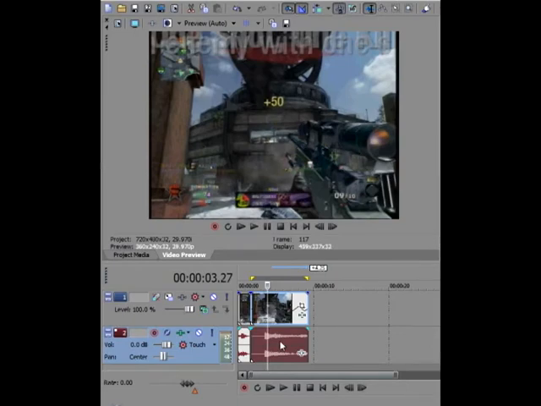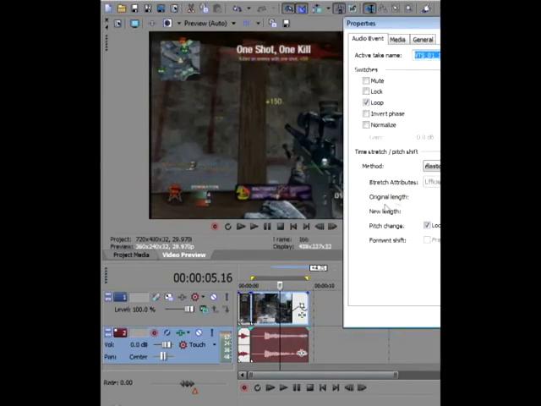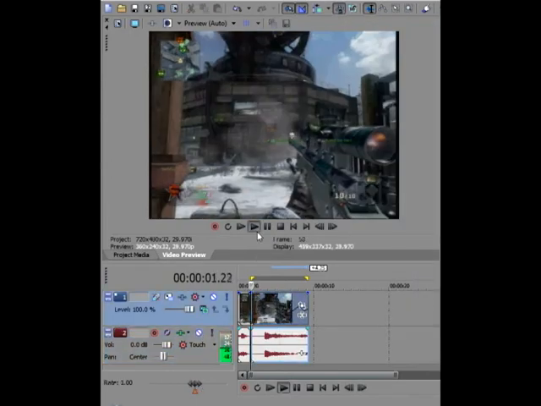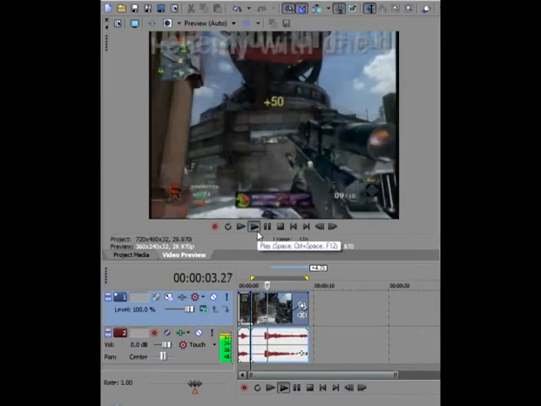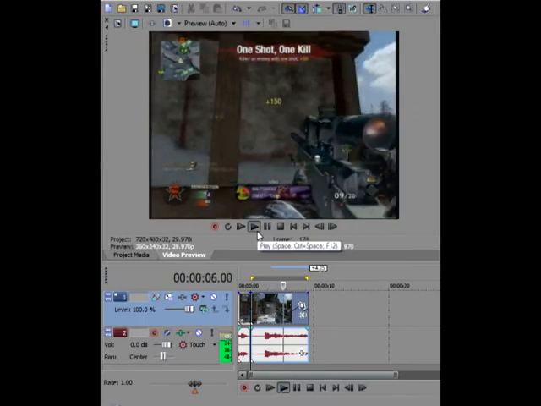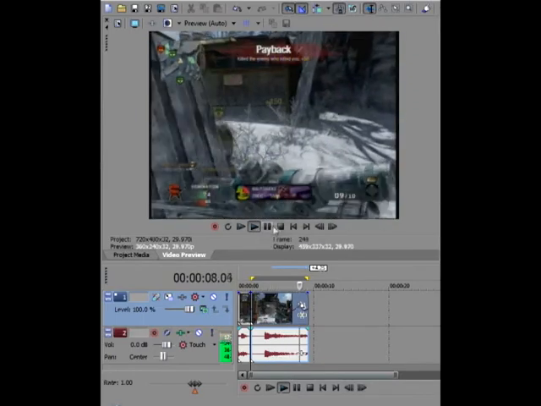And as you're going to see, once you play it, I'm just showing you again just to show you exactly where, but when you play your video, you're going to realize that the audio is fixed and it's locked to stretch just like the button says.